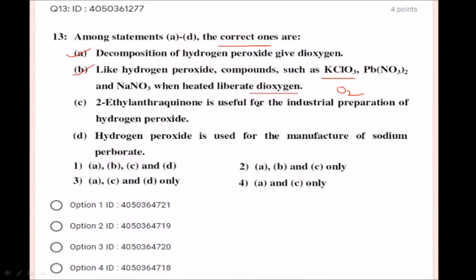2-ethyl anthraquinone is useful for the industrial preparation of hydrogen peroxide. Yes, we prepare hydrogen peroxide from 2-ethyl anthraquinone. So this is the industrial method of preparing hydrogen peroxide. So statement C also is correct. Hydrogen peroxide is used for the manufacture of sodium perborate. Yes, sodium perborate is prepared from hydrogen peroxide. So all statements A, B, C, D are correct. Yes, option number 1 is the correct option, students. That means all options are correct.